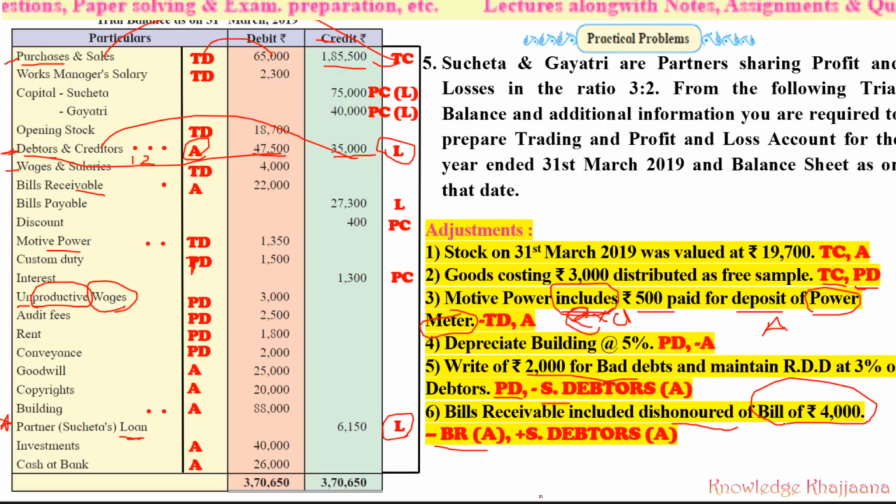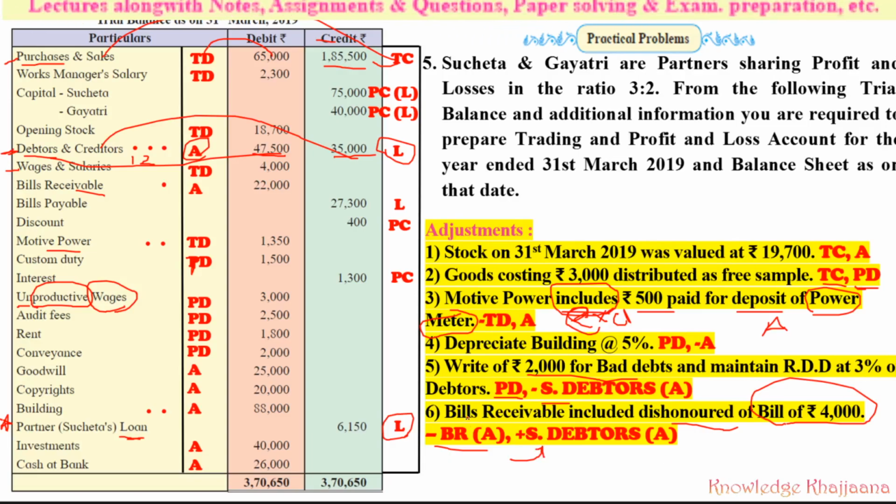Because he didn't pay, we will not consider him as a bills receivable, because he has dishonored that bill. So that much of amount of bills receivable we have to deduct from bills receivable in the asset side. But still that person, the debtor, is a debtor for us. He is still a debtor for us. So again we have to record that much of amount back into the sundry debtors.